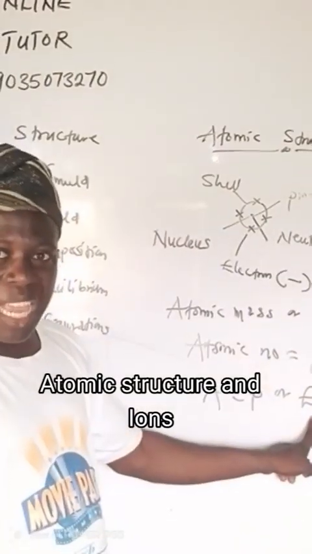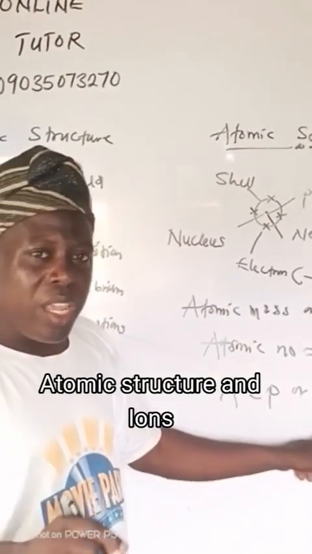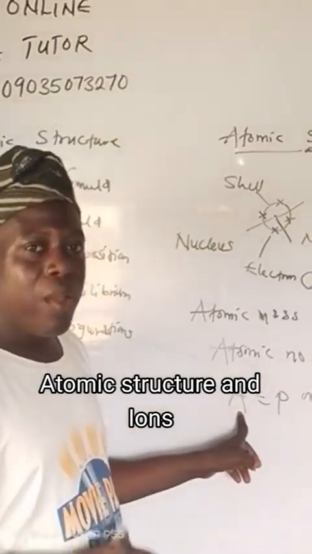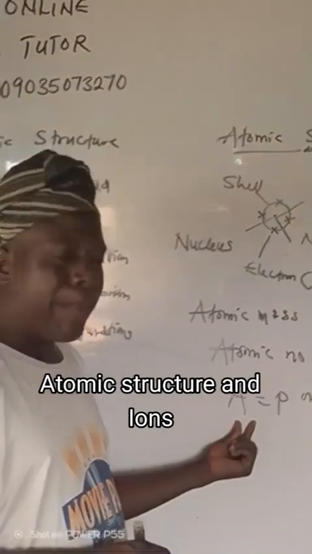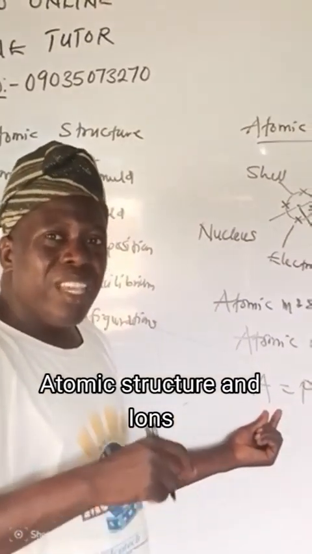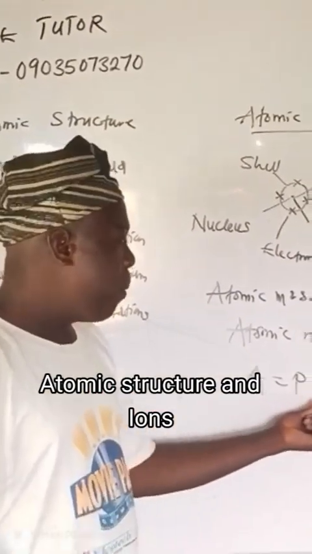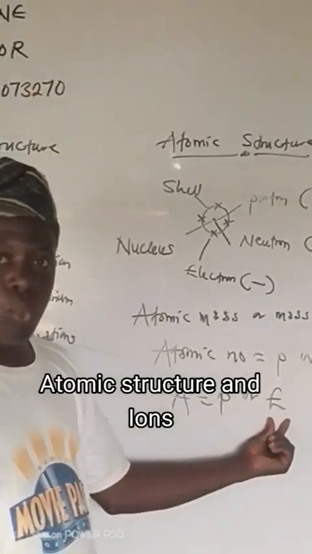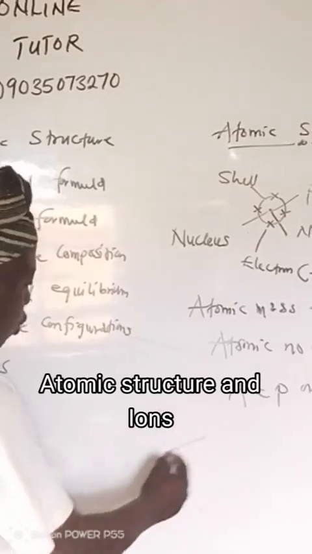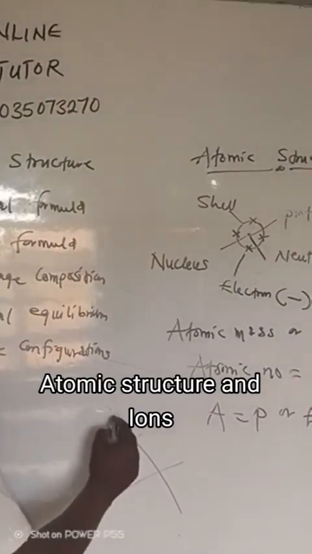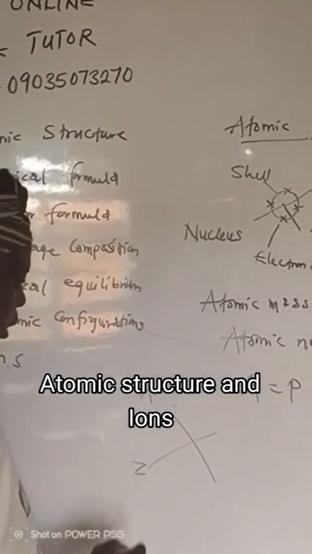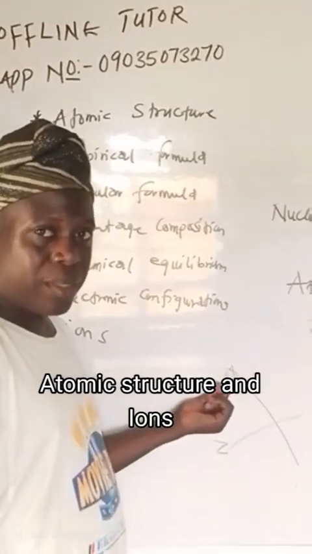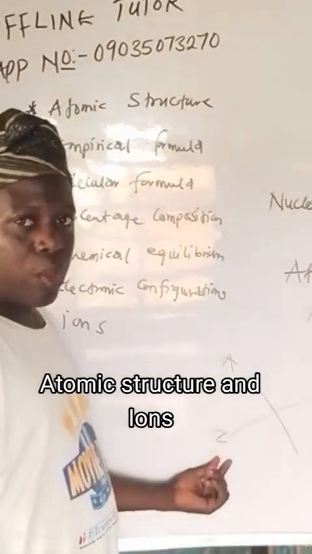It means that atomic number is equal to the number of protons or the number of electrons. In a question, if we are given a value for atomic number, say the atomic number is 2, then the number of protons will be 2 and the number of electrons will also be 2. That is why, from the isotope notation, A up here represents the atomic mass, while Z here represents the atomic number.